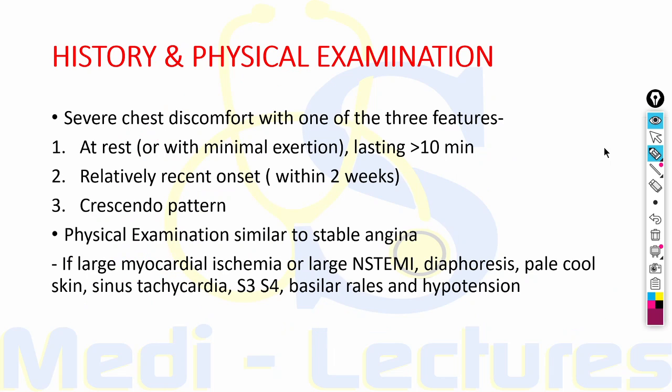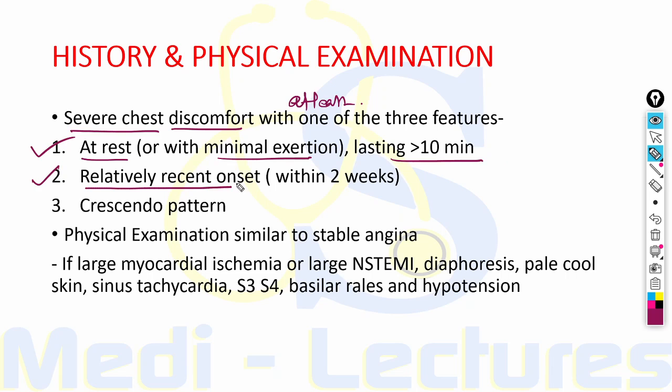Now, when we come to the history and physical examination of this patient, in NST-ACS, there is severe chest discomfort with at least one of the three features. The pain should be present at rest or with minimal exertion lasting for more than 10 minutes. The pain should have a relatively recent onset, that is within 2 weeks, and should have a crescendo pattern, that is, distinctly more severe, frequent and prolonged pain than the previous episodes.